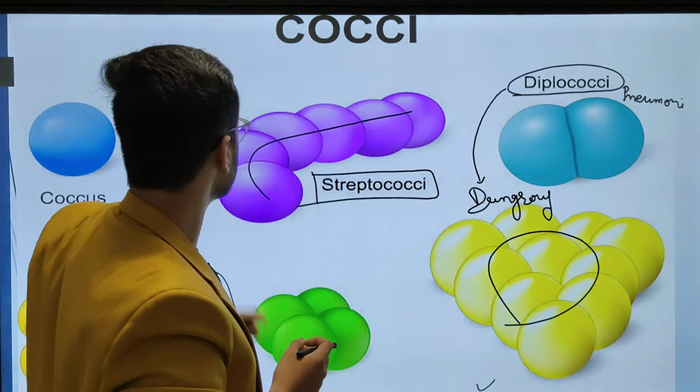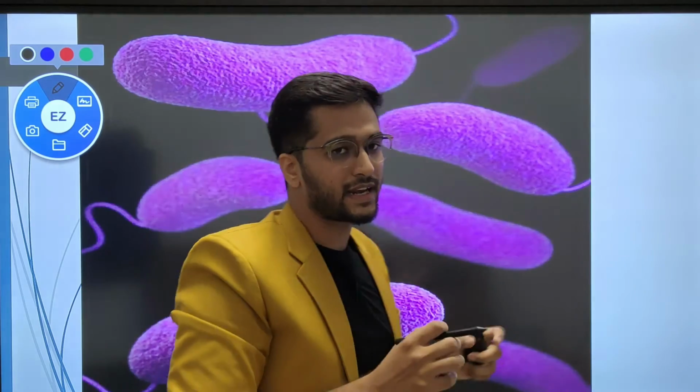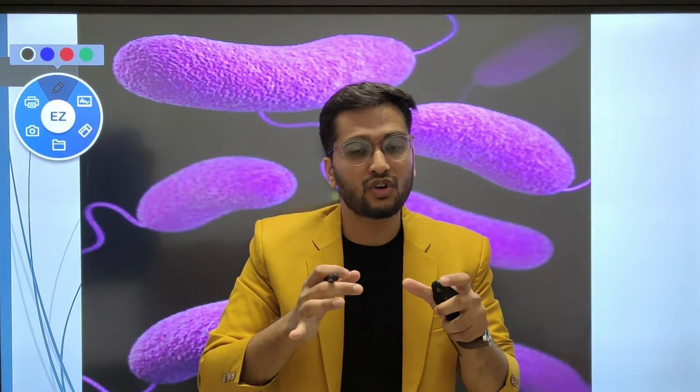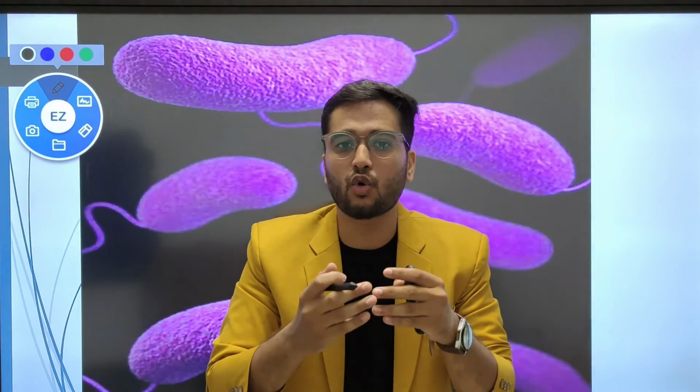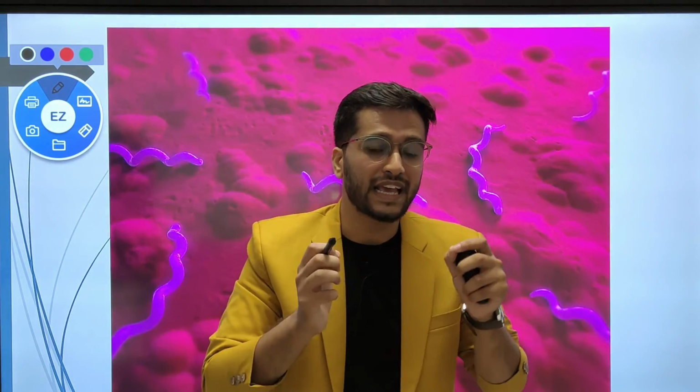The next one is the vibrios. The vibrios are a group of bacteria responsible for diseases like cholera, and they are comma-shaped. The example is Vibrio cholerae. I think you all might know about that. The next one is the spiral-shaped bacteria, known as spirilla.